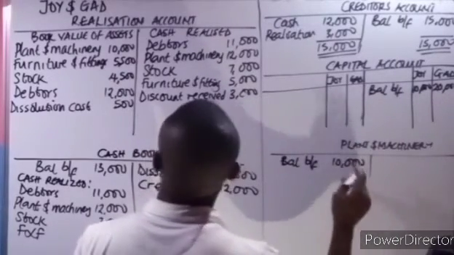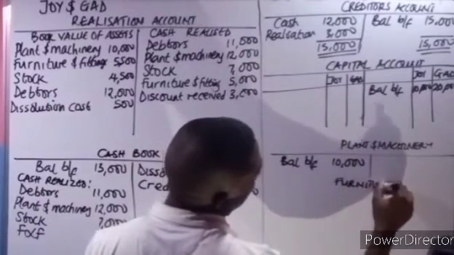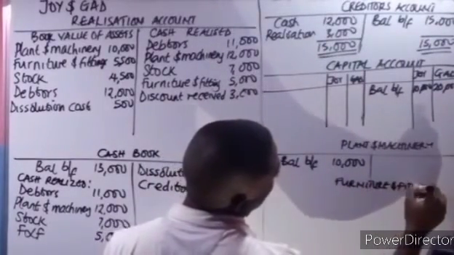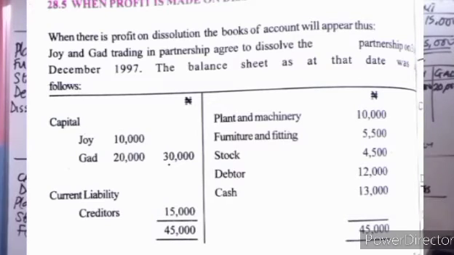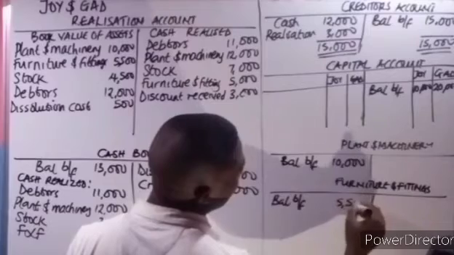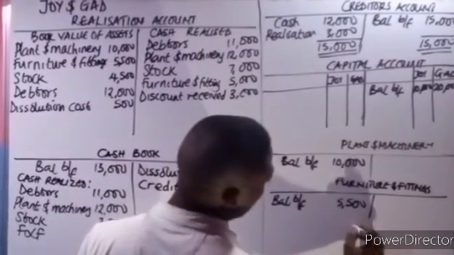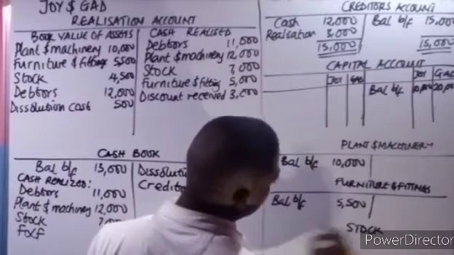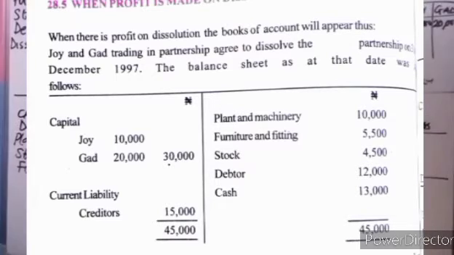And the next one is furniture and fittings. Also from the balance sheet that was given, the balance brought forward for furniture and fittings is 5,500. Also for stock, the balance brought forward, they are all assets, they have debit balance, is 4,500.